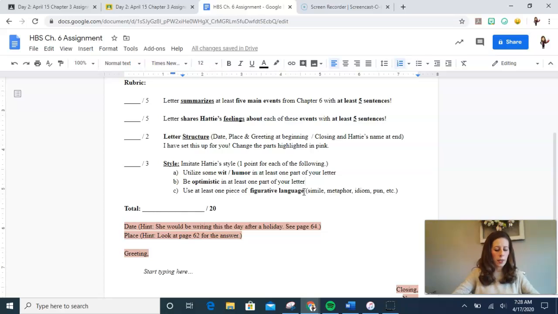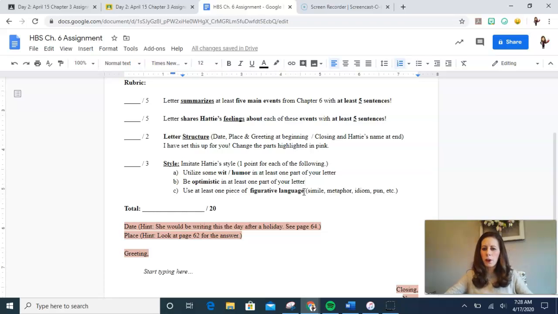So for example, here's something that she says on page 50. You would think the cold weather might put a damper on the smells. She's talking about how the barn smells, and she goes, not so. So there's some wit or humor there. She sends a poem to Charlie on page 50 as well. It says, my Tuesdays are meatless, my Wednesdays are wheatless, I'm getting more eatless each day. So she shares some funny stories with him too. So some wit, humor, you want some of that in your letter.